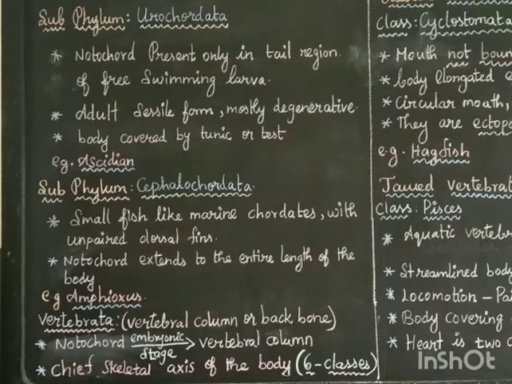In subphylum Urochordata, the notochord is present only in the tail region. During the larval stage only the notochord is present, and the adult animal does not have the notochord. The larva is a free swimming larva, and the adult is a sessile form, mostly degenerative. Sessile means it gets attached to the rocks, it is not movable. After maturing it will be degenerated, destroyed by itself.